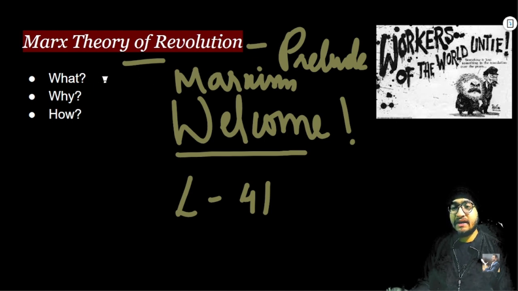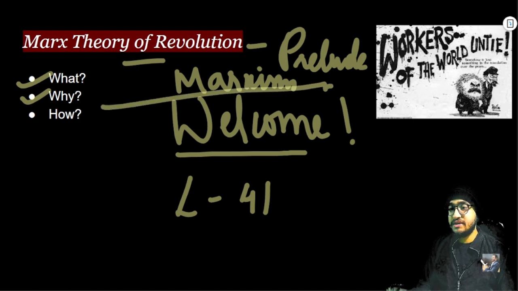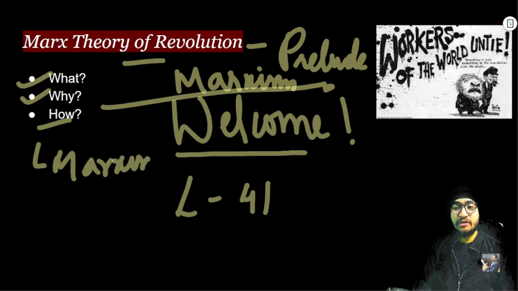So basically the entire idea of revolution will be divided into three parts. That is, what is revolution according to Marx? Why, or what is the cause behind that particular revolution? Why should the working class go for revolution? As you can see here, workers of the world unite because you have nothing to lose, and how will they be able to do so? These are the three parts of the theory of revolution, which will cover the entirety of the theory and also be a prelude to the theory of Marxism that we are going to see in our later lectures.